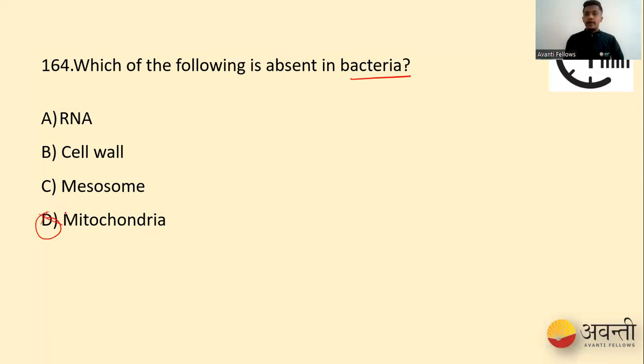Instead, bacteria have a cell wall and a plasma membrane. And then they have inner infoldings of the plasma membrane, which are nothing but mesosomes, which play a role equivalent to mitochondria.